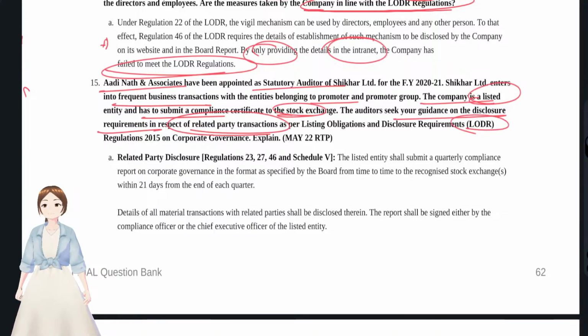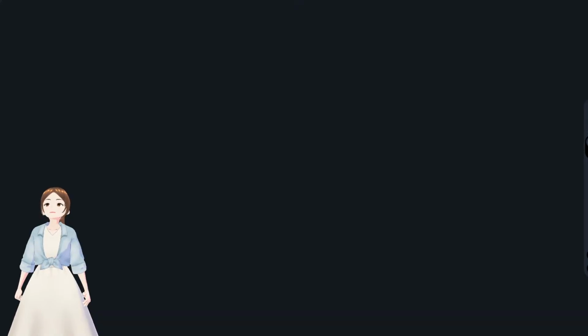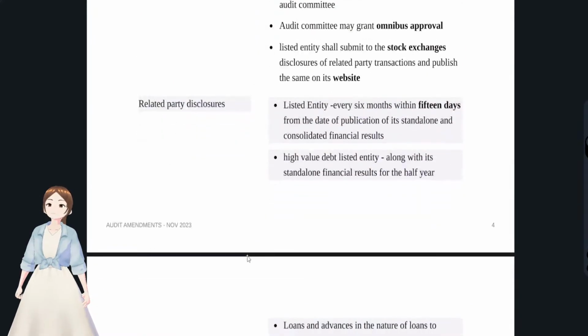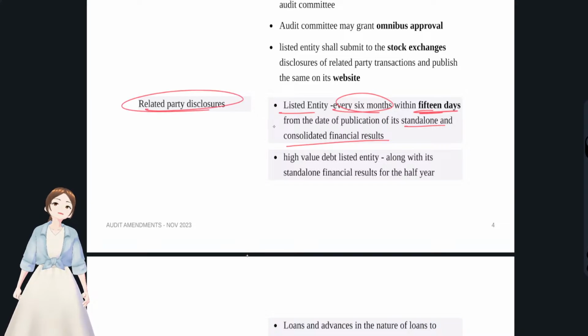We'll see it in our amendment sheet with regards to related party disclosures. Every listed entity, every 6 months, within 15 days from the date of publishing its standalone and CFS results, has to submit the related party disclosures to the stock exchange.